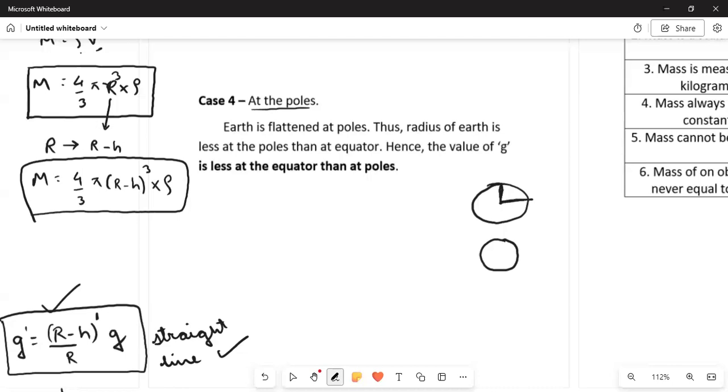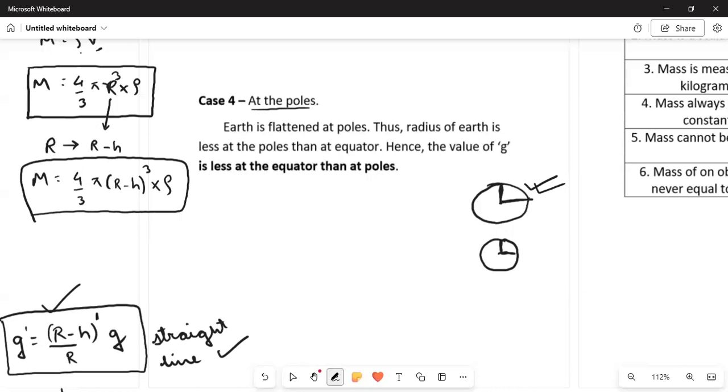And in this case, over here, the vertical distance is equal to the horizontal distance, and the shape of the Earth is like this. It is flattened at the poles, which means the distance of the pole from the center is less than the distance of the equator from the center. This distance is more at the equator. Because of this, the radius of the Earth is less at the poles than at the equator. Hence the value of g is less at the equator than at the poles.